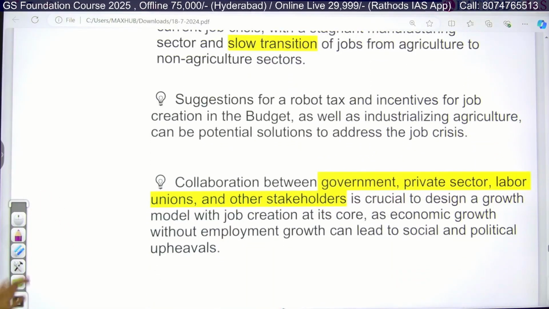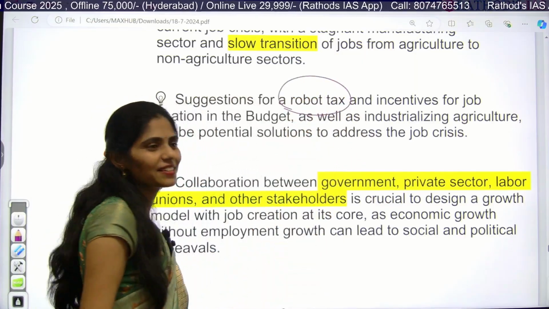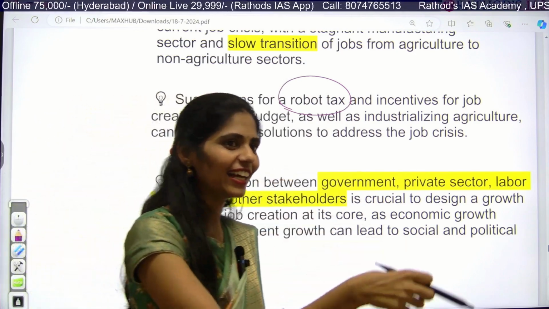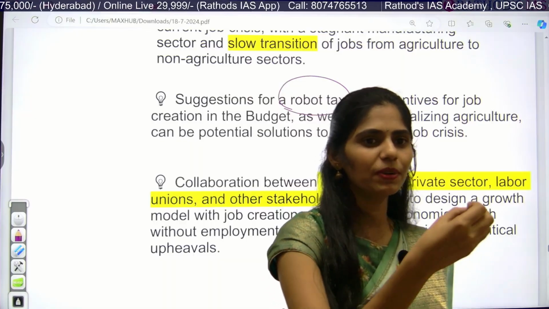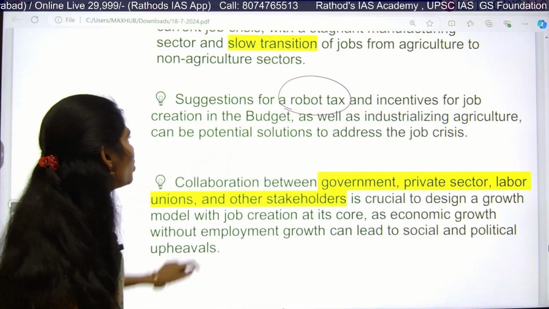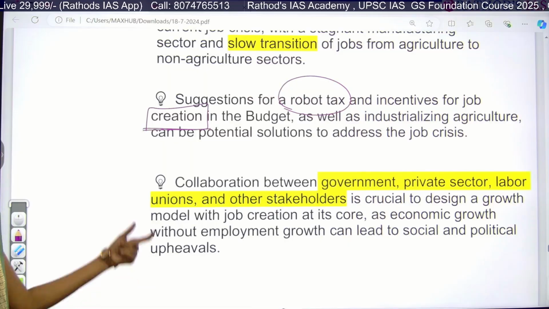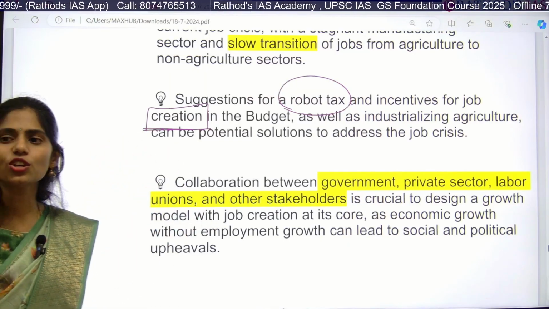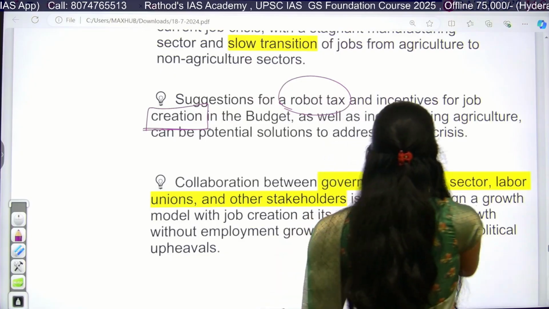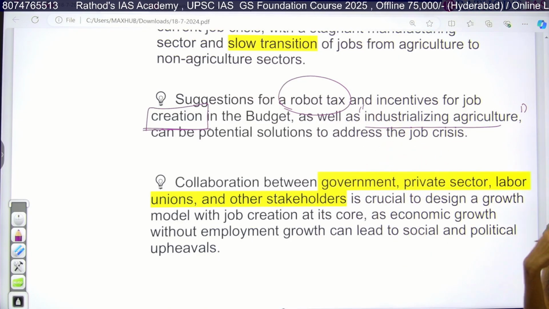Next, what we have to do is, recently government is coming up with robot tax. Robot tax. That means robots are not going to pay tax. But in the name of robots, tax is collected by the government, and that tax will be used by the people who lost their job because of technology. So take down this robot tax, and even government is providing some incentives for job creation in this year's budget, and they are focusing on industrialization of agriculture. This is one keyword that you can use whenever you are writing about employment generation.